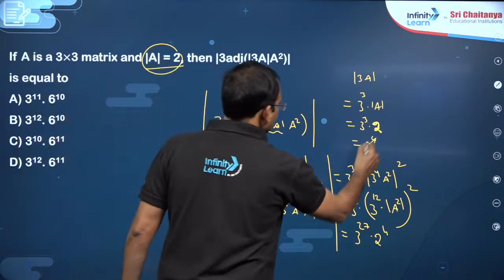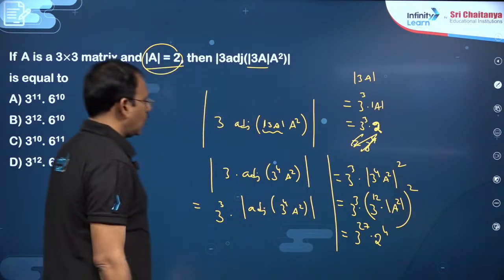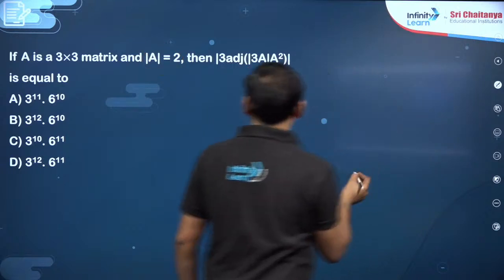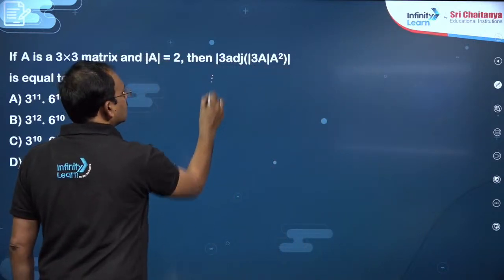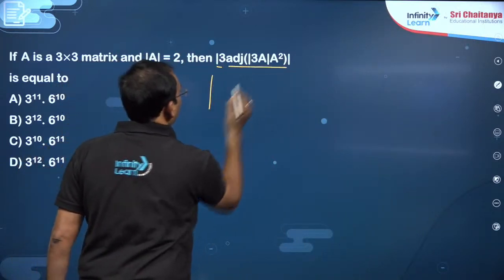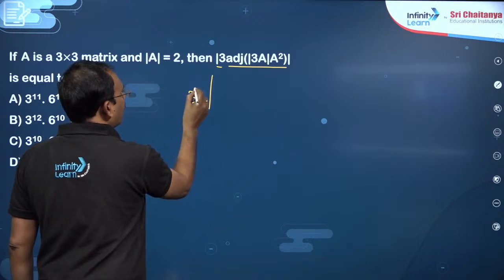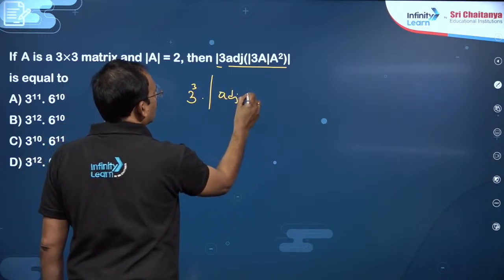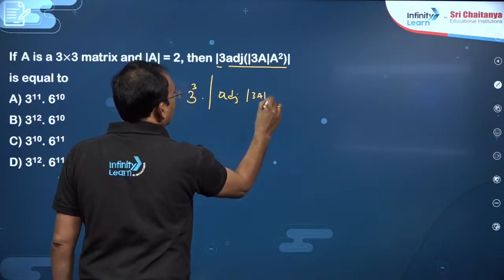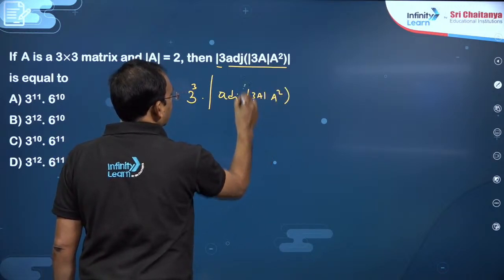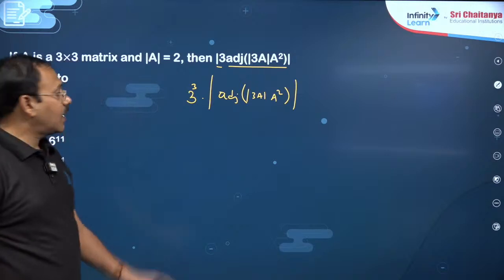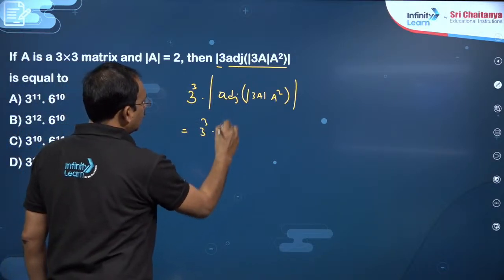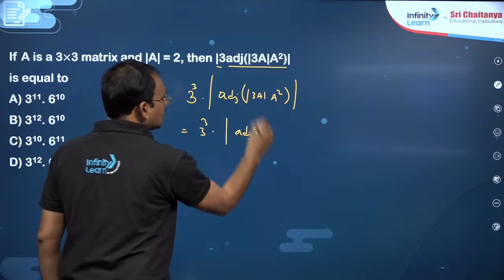So this becomes, dear students, here we got wrong. So we can do one thing here, dear students. Simply applying the properties, this is det of K A. What can you write? K power n into det A. Det of Ka is K power n into det A, that is fine. 3 cube into det of adjoint of, what is this number?